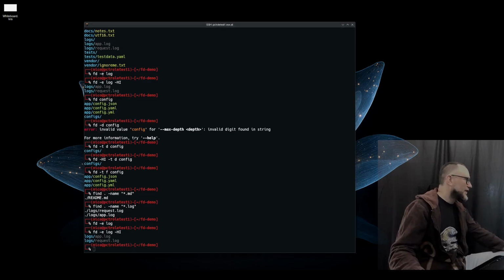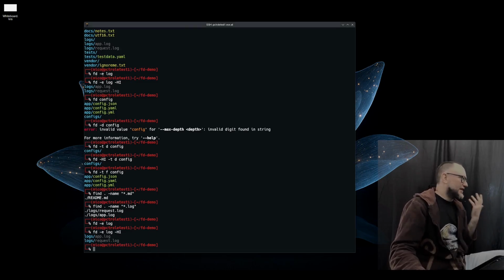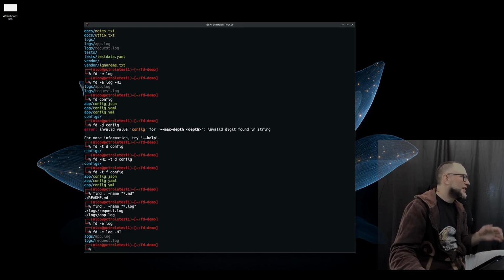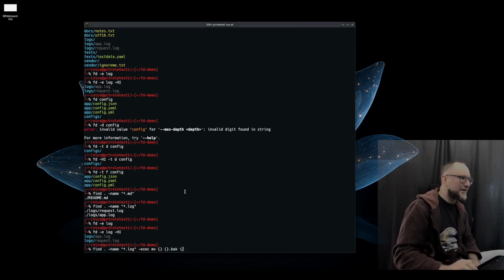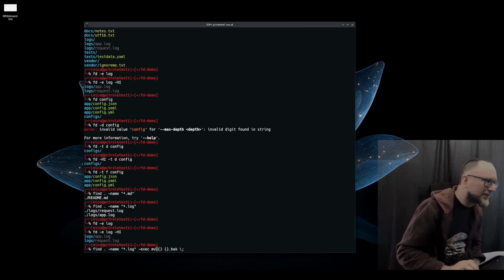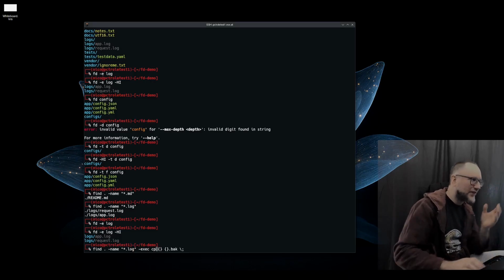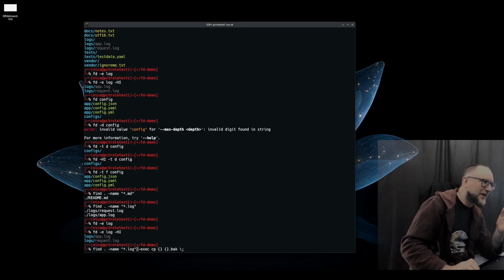Another thing it does that's pretty cool is what I was mentioning at the beginning. When you would use exec, I copied something here. Let's say you wanted to move or replace some files, let's move them. You would need to use this crazy syntax. You find the files and then you use -exec to copy them, right? Or move them, using them as a standard input. Well, this is this crazy syntax.